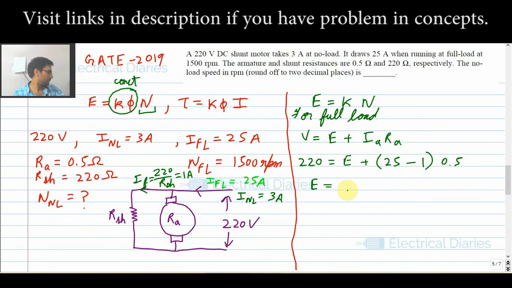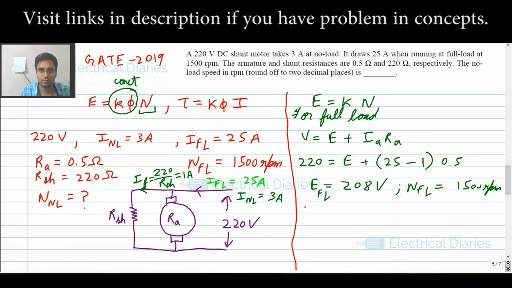Okay, so let me take my calculator out. E will come out to be 25 minus 1, 24 into 0.5, and 220 minus that answer, that is 208. So my E comes out to be 208 volts. Okay, that is at full load. And full load speed I already know, that is 1500 RPM.